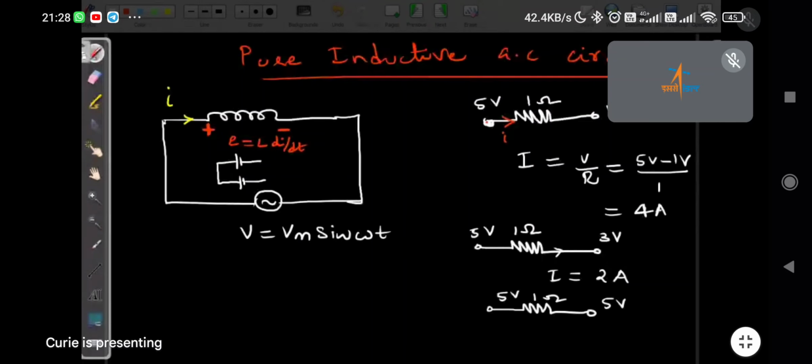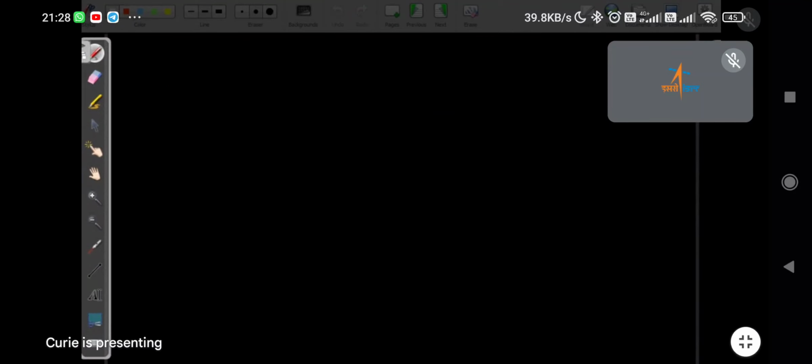Okay, next, this is the voltage across, and this is the E we got. Now we can write V, the voltage, minus E equal to 0.